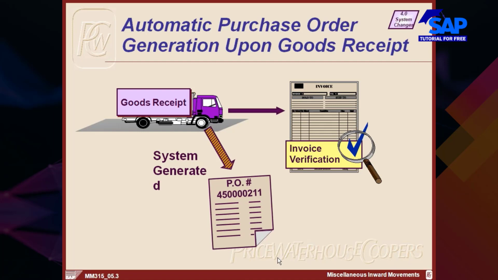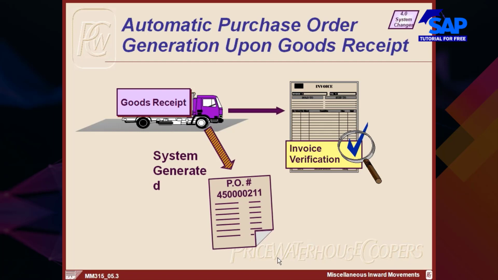There are options possible that upon goods receipt, based on the amount or the quantity of the material that you are receiving with reference to receipt, a PO will be created automatically as if it was created by the buyer, provided there are certain conditions. You have to have the master records, vendor master and material master.